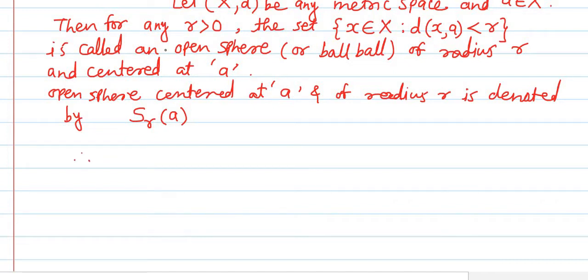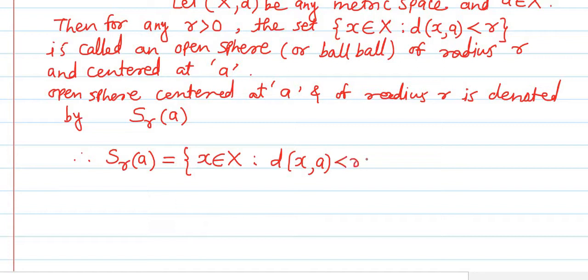So this above definition can also be written as, therefore we have open sphere with radius r centered at a is nothing but it is equal to the set of all points small x belonging to the capital X, okay, capital X means the metric space, such that the distance of point x from the fixed point a is less than r.